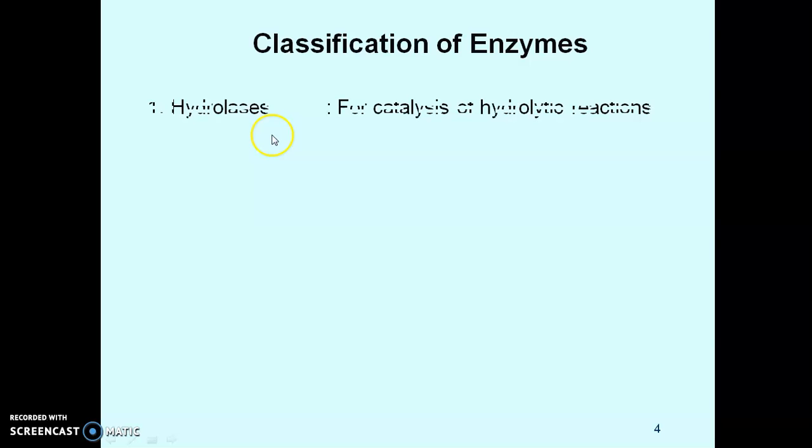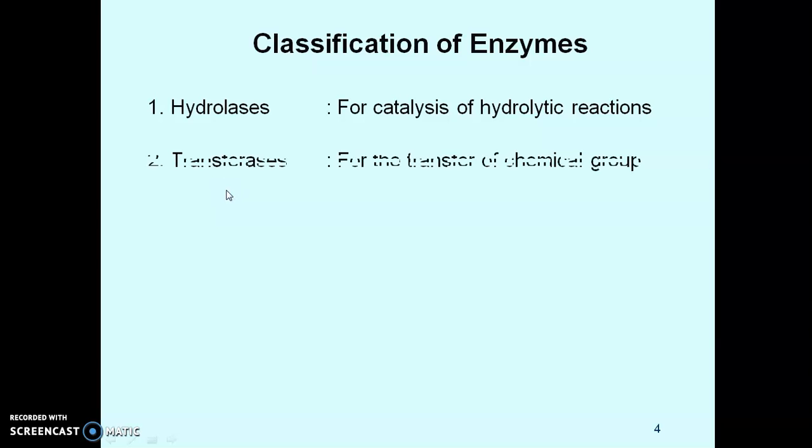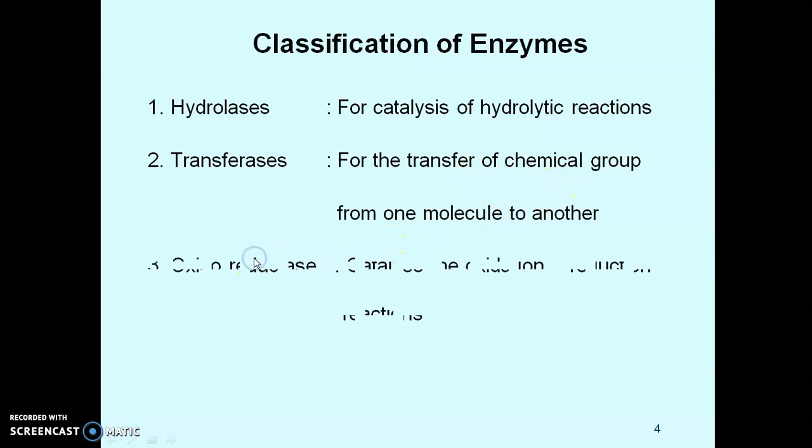Then comes classification of enzymes. First class is hydrolases, for catalysis of hydrolytic reactions. Then transferase enzymes. These are for transferring chemical groups from one molecule to another molecule. Then oxidoreductase enzymes.